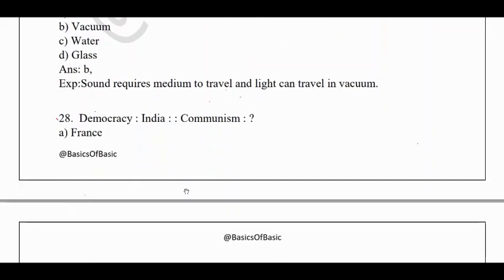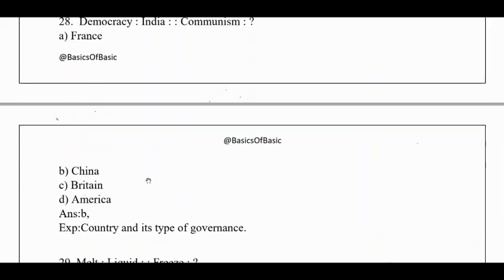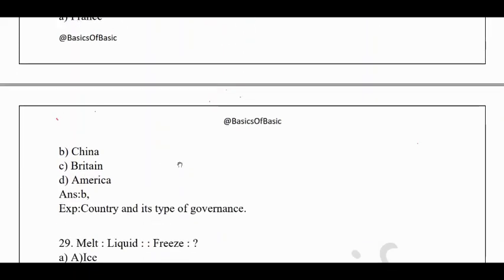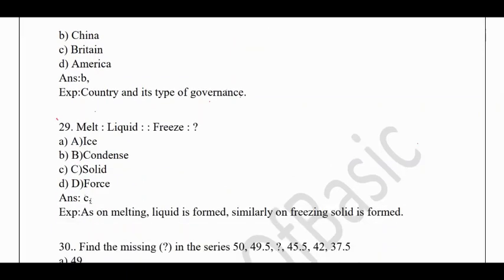Democracy, India, communism. So this is the easiest question, I guess. You could have heard the party name itself, CCP, Chinese Communist Party. So the answer would be China. Communism is a form of governance where the government is the sole authority and a single party system will exist. Whereas in democracy like India, multiple parties are present. Okay. Melt, liquid, freeze. So it is not solid. This is also very easy, which is a basic of your 8th standard science textbook.